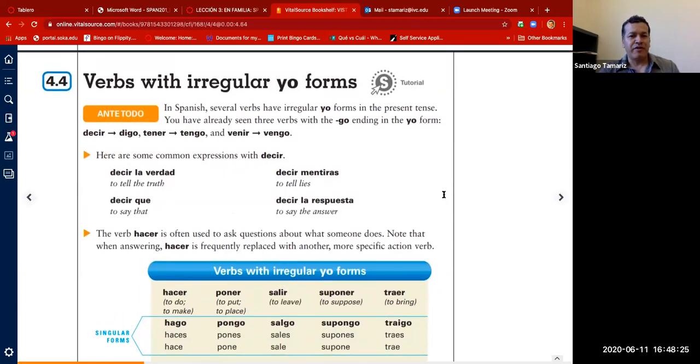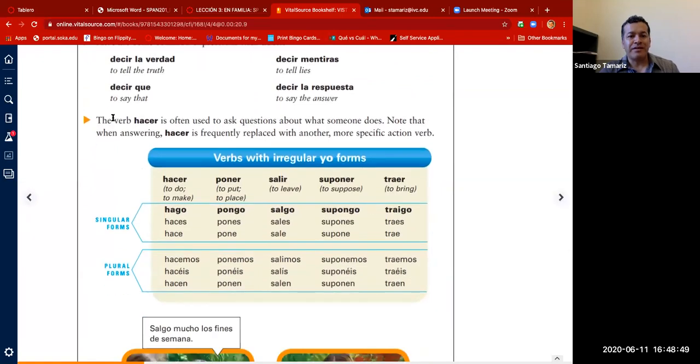In Spanish, several verbs have irregular yo forms in the present tense. You have already seen three verbs with the go ending in the yo form: decir, tener, and venir. Here are some common expressions with decir: decir la verdad, decir mentiras, decir que, decir la respuesta. The verb hacer is often used to ask questions about what someone does. Note that when answering, hacer is frequently replaced with another, more specific action verb.